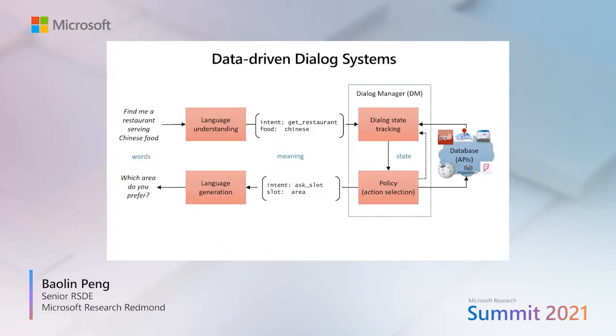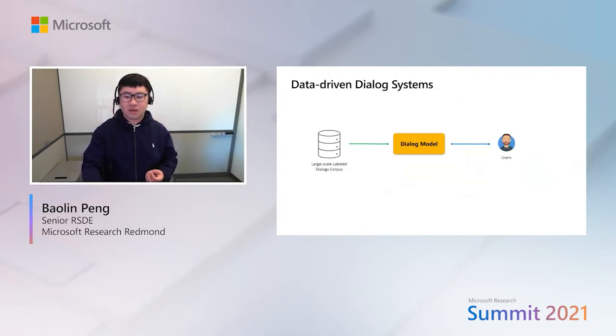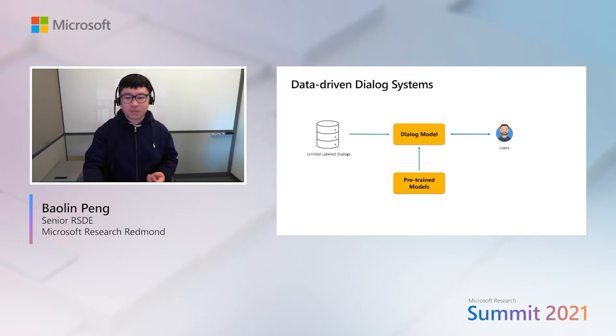This is a classical dialog system architecture. The language understanding component identifies user intent. The dialog manager tracks the user goal and makes decisions on how to respond. The language generation model converts semantic labels into natural language. With recent advances in neural approaches to conversational AI, the most common approach to building TaskBot is to train a neural model to imitate behavior in a large-scale labeled dialog corpus, but it's label intensive.